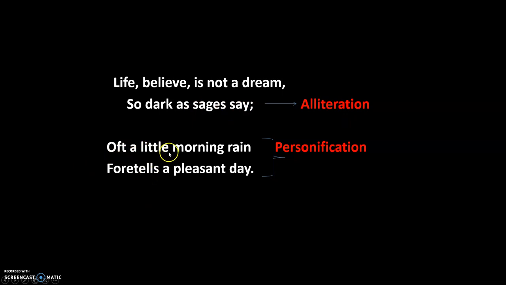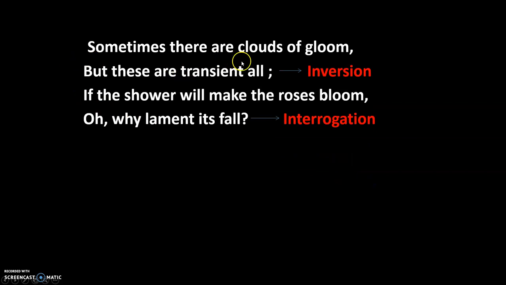Then, oft a little rain, morning rain, foretells a pleasant day. So here you are giving life to the morning rain. Because the morning rain is telling us what? Foretells a pleasant day. So it's a personification. Then, sometimes there are clouds of gloom, but these are transient all. Now, sometimes in poems you get sentences which are not in proper order. Like these you will say what? But these are all transient. We don't say transient all. Okay, so it's an inversion. In cases like this, when the order of the sentence is not proper, it is inversion.